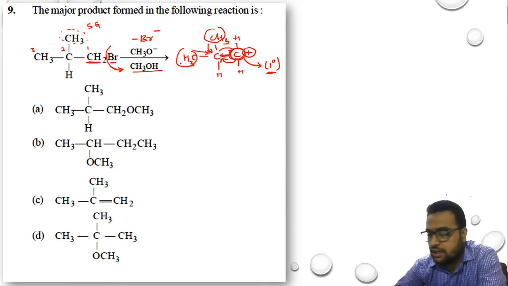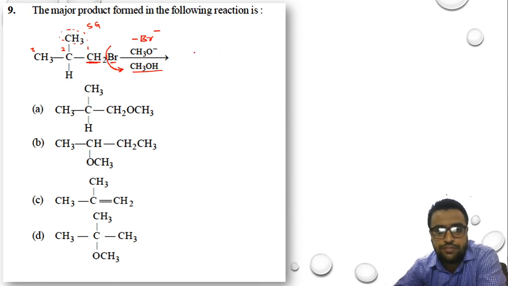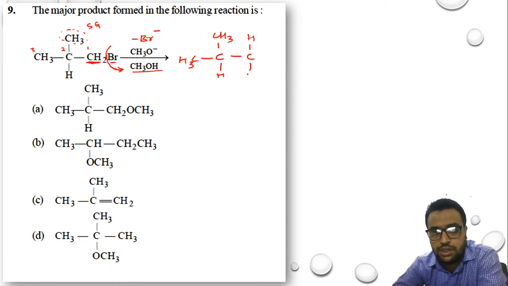Now I'll write a clear picture for it, where you can easily understand. If I remove bromine from here, this carbon is connected to 2 other carbons, that is CH3 and CH3, and here it is connected to hydrogen, and this main CH2 carbon is connected to 2 other hydrogen atoms, and now it has become positive because bromine was negative.